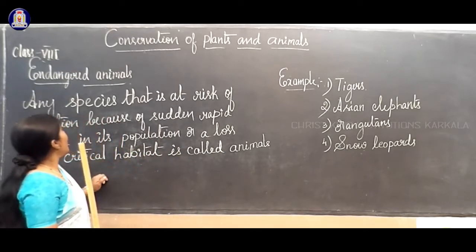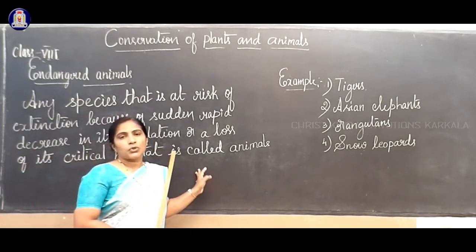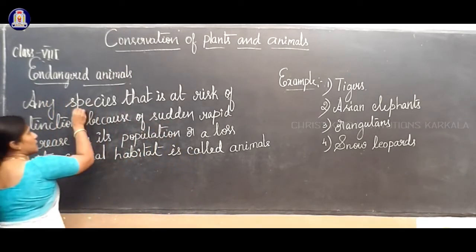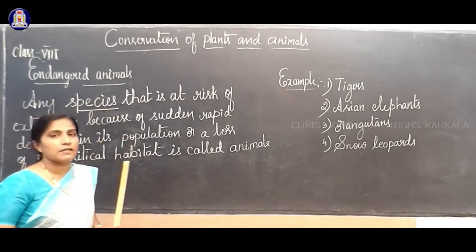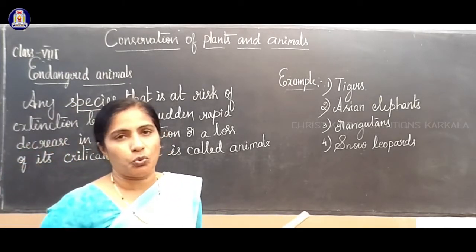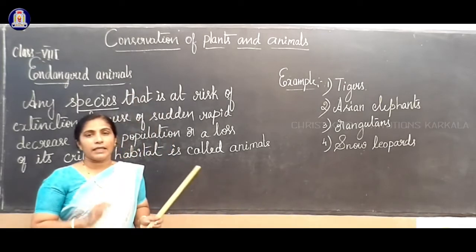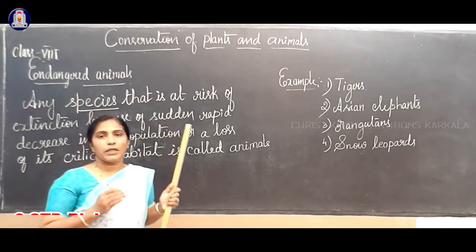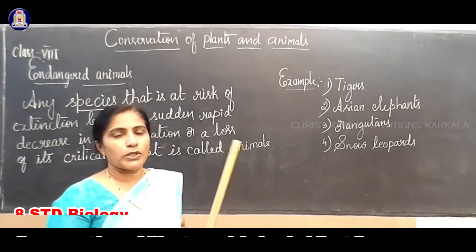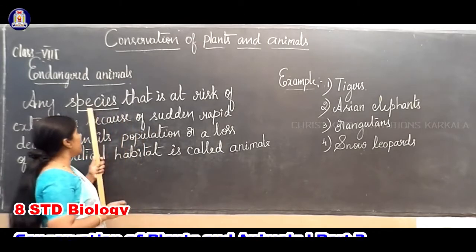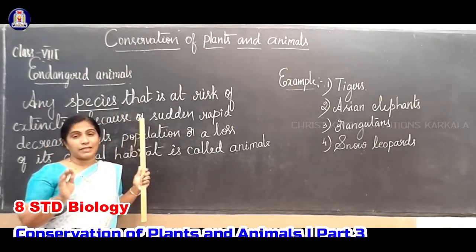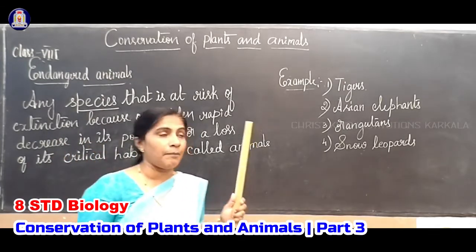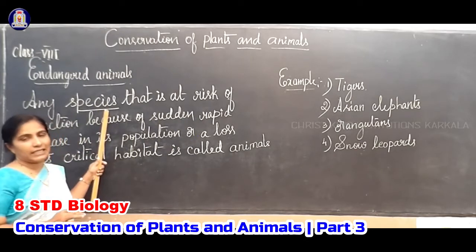Now we are studying endangered animals. Endangered animals are any species. So what is a species? A species is nothing but individuals of a similar kind that reproduce by themselves. For example, human beings: Homo sapiens give birth to Homo sapiens. A species is a group of similar individuals that interbreed and give birth to their own kind. That is called the species.